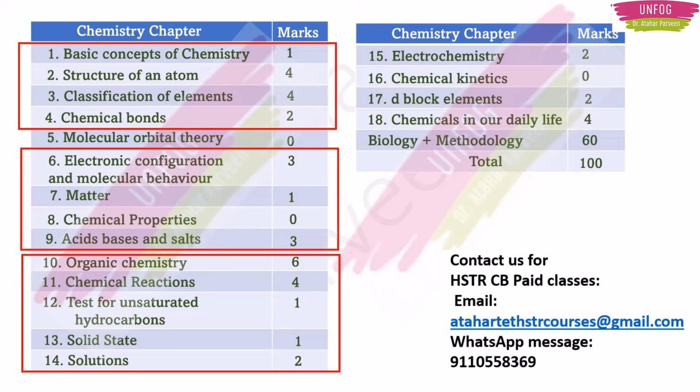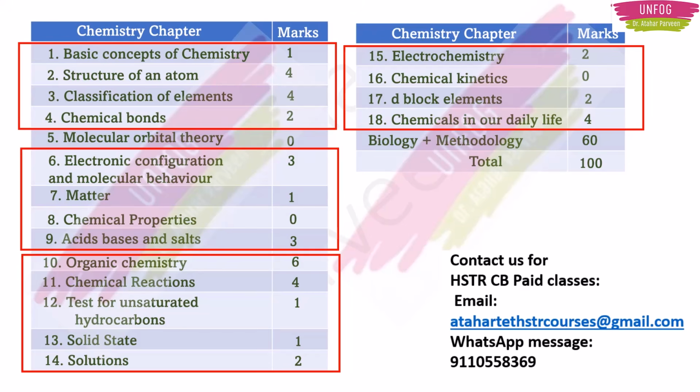Okay. Then after organic chemistry, go for chemical reactions. Then go for solutions. Then try to go for solid state and test for unsaturated hydrocarbons. In case you find it difficult, you can skip solid state and test for unsaturated hydrocarbons meanwhile. Okay, later along with molecular orbital theory and chemical kinetics, you can touch those chapters. Okay, then at last you go for electrochemistry, chemical kinetics, D block elements, chemicals in our daily life.